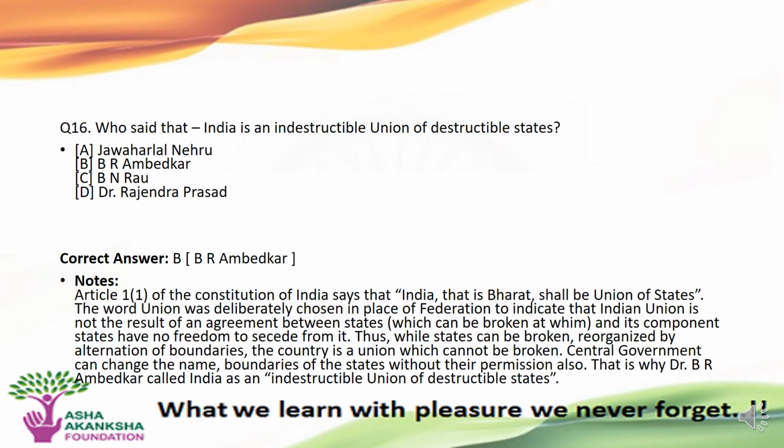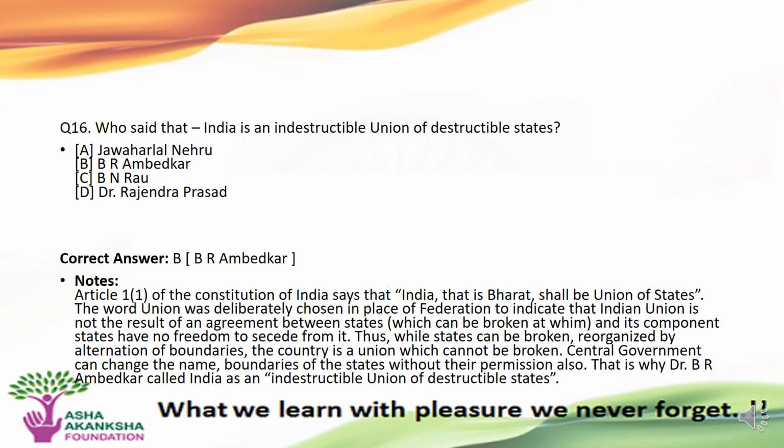Article 1, Clause 1 of the Constitution of India says that India, that is Bharat, shall be the union of states. The word union was deliberately chosen in place of federation to indicate that the Indian Union is not the result of the agreement between the states, and its component states have no freedom to secede from it.